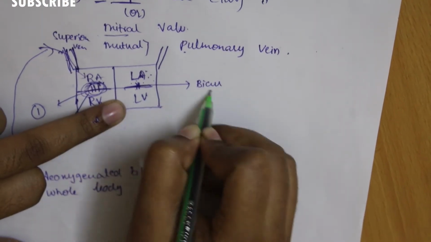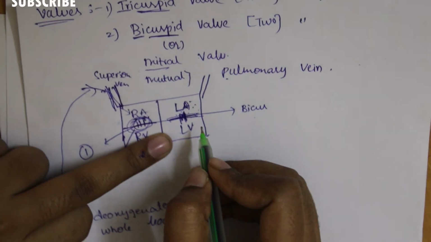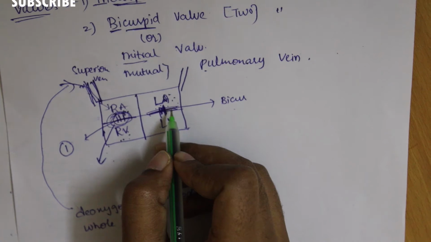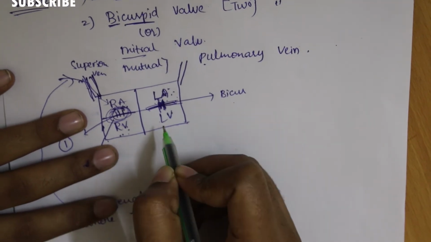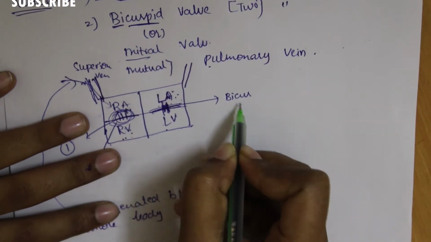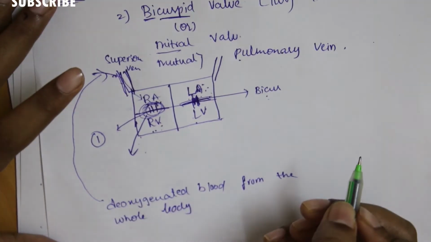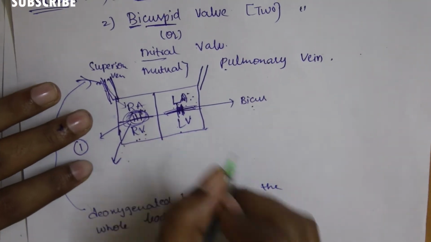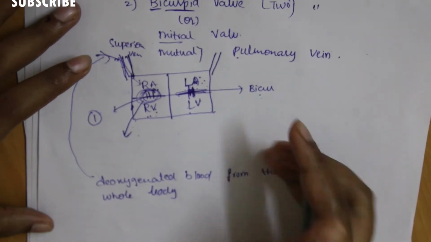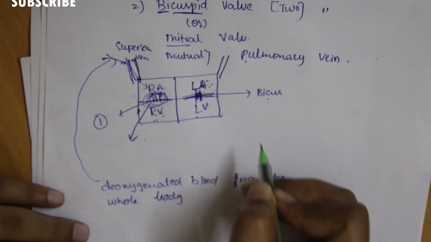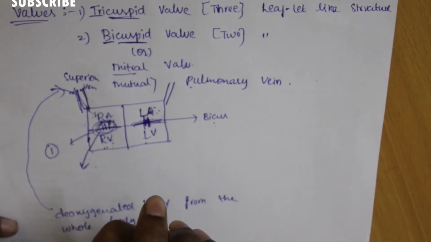The bicuspid valve can hold the blood from the left auricle into the left ventricle. This is the main purpose of the valve in a heart. I am clearly explaining the circulation of the blood. Here I am roughly explaining the main function of the valve. These are the valves of the heart.